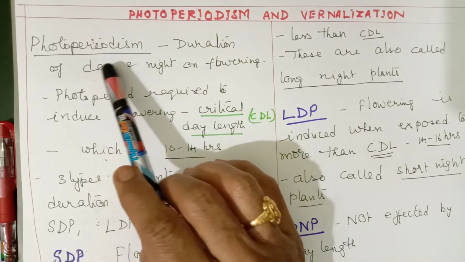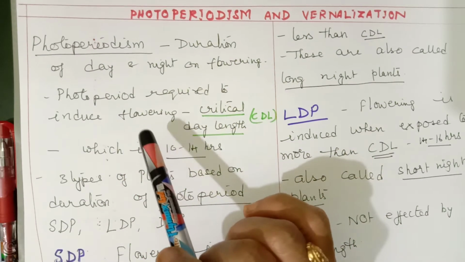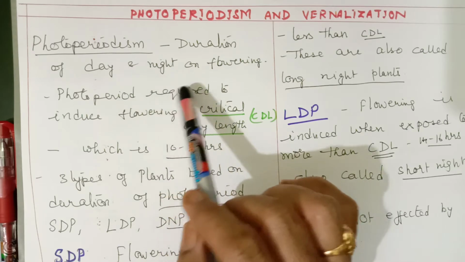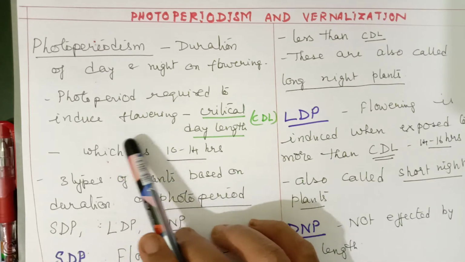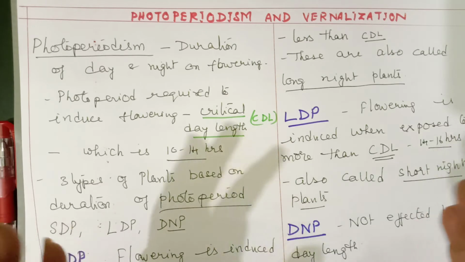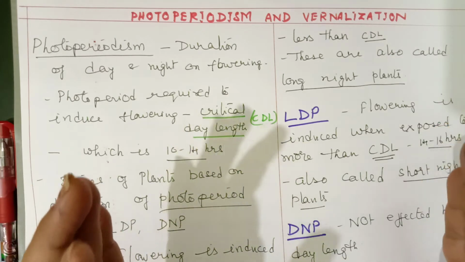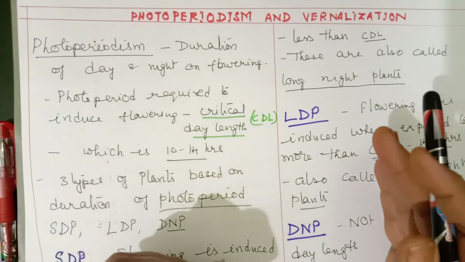So photoperiodism, first the definition: it is the effect of the duration of day and night on flowering. That is called photoperiodism. And photoperiod is required to induce flowering. Photoperiod means the duration of day or even night, which is required for flowering.